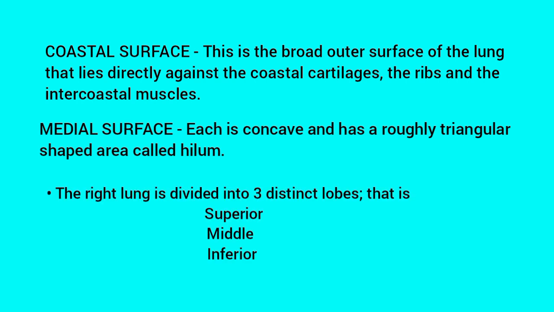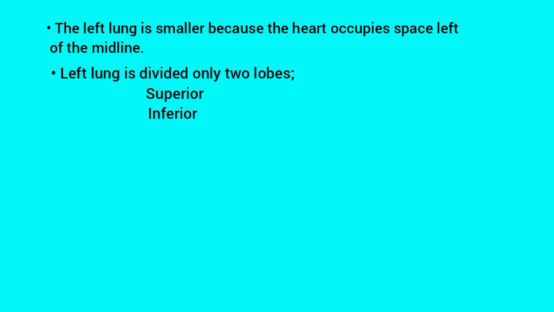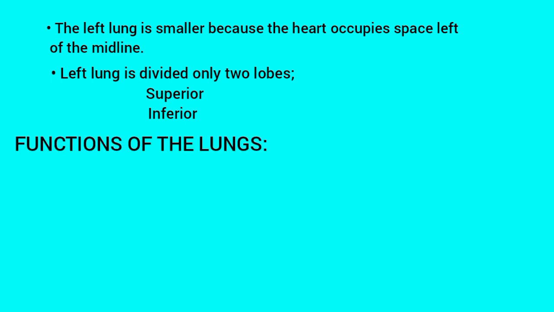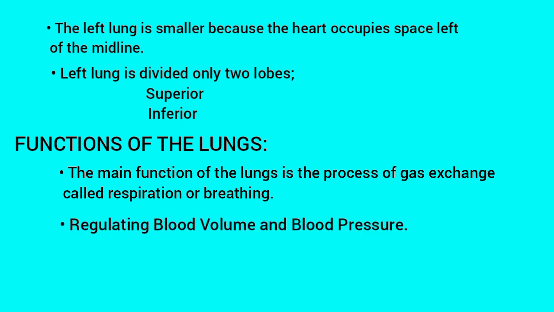The right lung is divided into 3 distinct lobes, that is superior, middle, and inferior. The left lung is smaller, because the heart occupies space left of the midline. Left lung is divided into only 2 lobes, superior and inferior. Functions of the lungs. The main function of the lungs is the process of gas exchange, called respiration, or breathing, regulating blood volume and blood pressure, regulates acid-base balance.